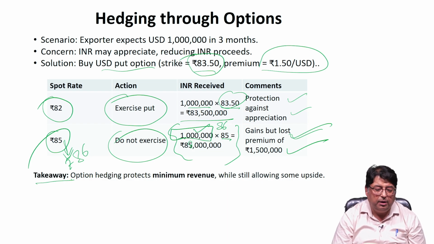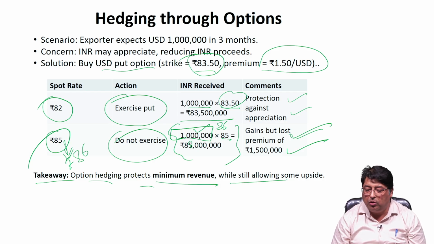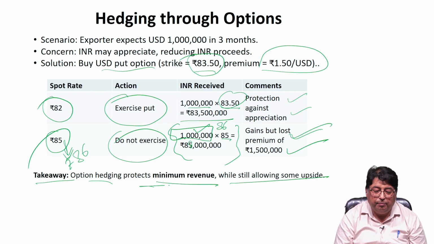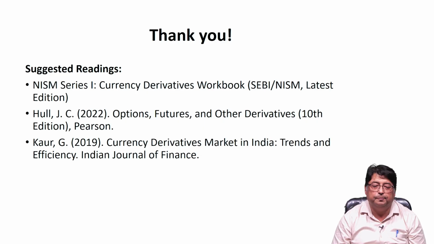So what is the takeaway? Options hedging protects minimum revenue while still allowing some upside. Minimum revenue we know, whether it is through the spot rate or through the contractual rate, which is the strike price. So whichever is beneficial, the exporter will go for that. But there are also some upsides, net of the options premium. So these are suggested readings if you want to go further in case of currency options, and thank you.